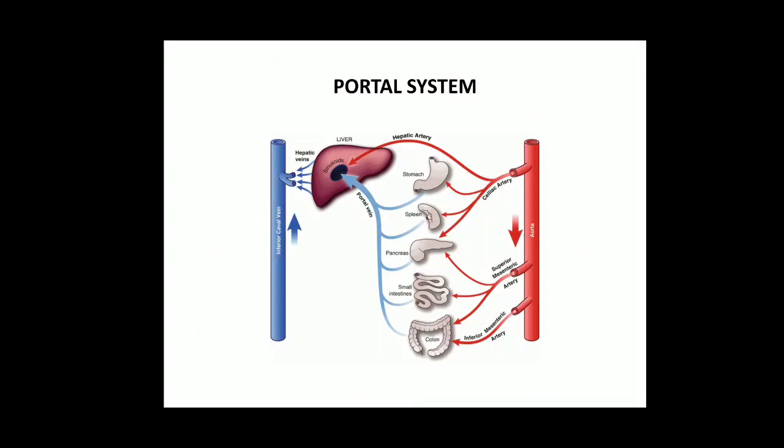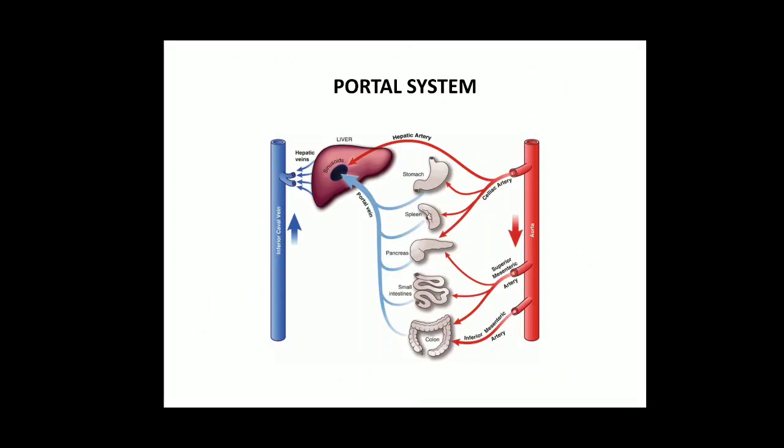Children, what happens now when your arteries take blood from the aorta? They divide into a number of arteries, and the arteries go to different organs and divide into capillaries, provide the oxygen, then these capillaries collect deoxygenated blood and change into veins, which I had shown you in the systemic circulation. But in portal circulation, what happens?